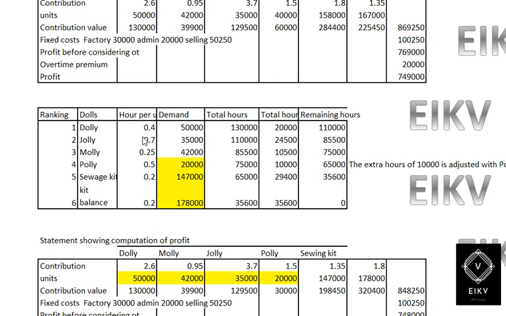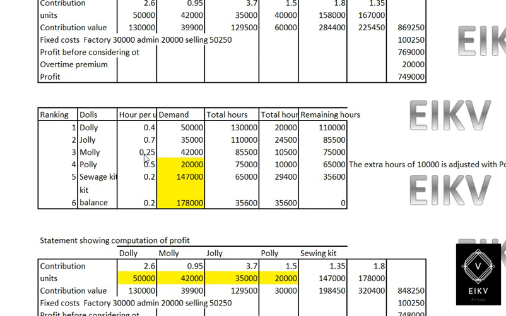Then we will take the number 2 ranked, which is Jolly. Jolly has 0.7 hours, and the requirement of Jolly is 35,000 units. So 0.7 into 35,000 we will get 24,500, and we have total hours of 1,10,000. So 1,10,000 minus 24,500 will give the remaining hours as 85,500. So such amount will be taken over here as total remaining hours.